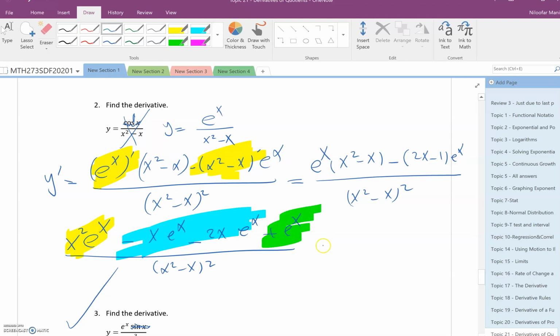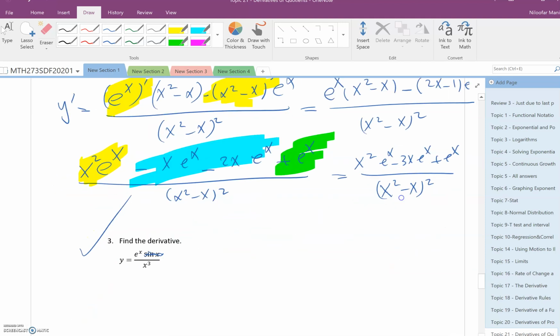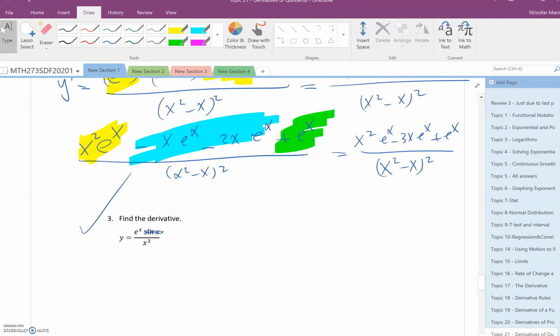Okay, so you can do this, and this is x squared e power x minus 3x e power x plus e power x, because those blue ones are the same. And for the denominator, my recommendation is that if it is a bracket squared, you don't need to expand. Okay, how about here?